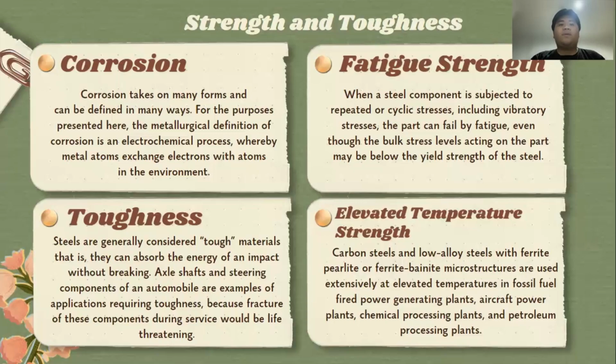And the last one is elevated temperature strength. Carbon steels and low alloy steels with ferrite, pearlite, or ferrite bainite microstructure are used extensively at elevated temperature in fossil fuel fired power generating plants, aircraft power plants, chemical processing plants, and petroleum processing plants.